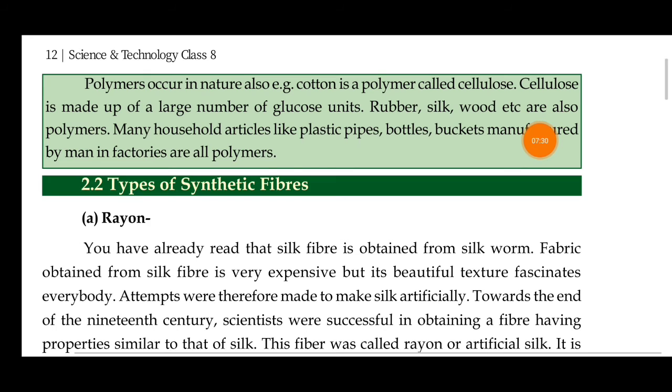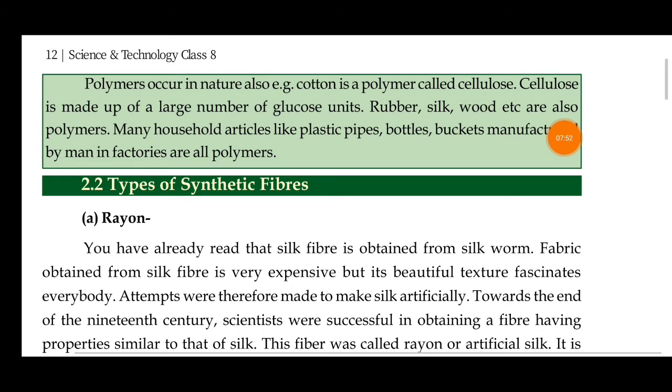So what is a polymer? Polymer is actually a natural thing, for example, cotton. Cotton is a natural, right? When we see the cotton in a very round shape, afterwards they are put in the machine and made like a thread, like a big line. Cotton is a polymer called cellulose.